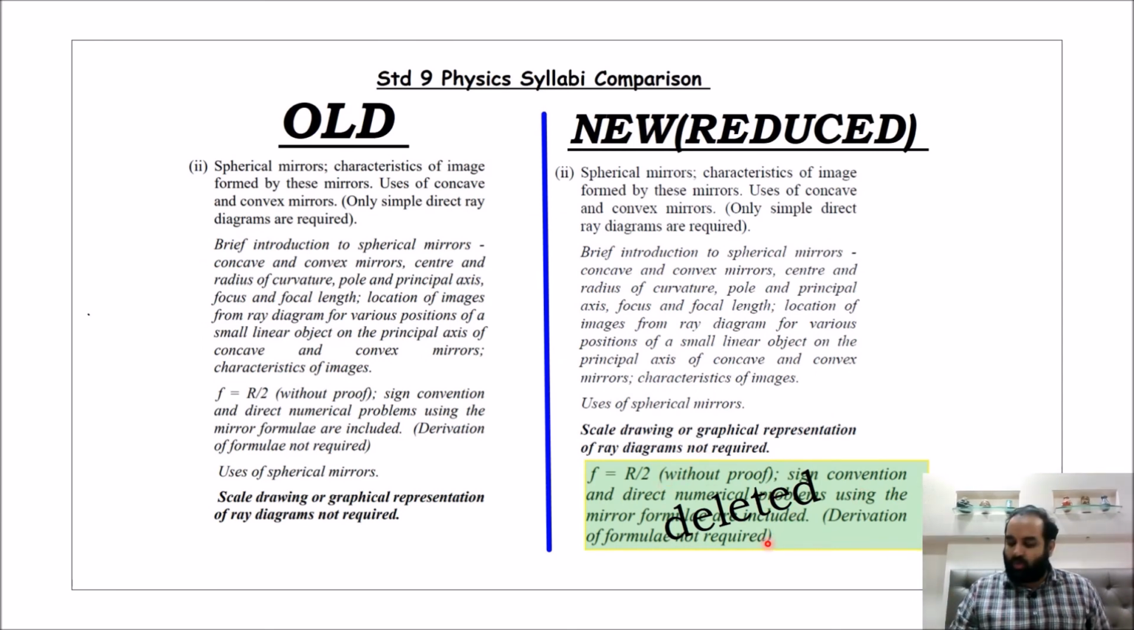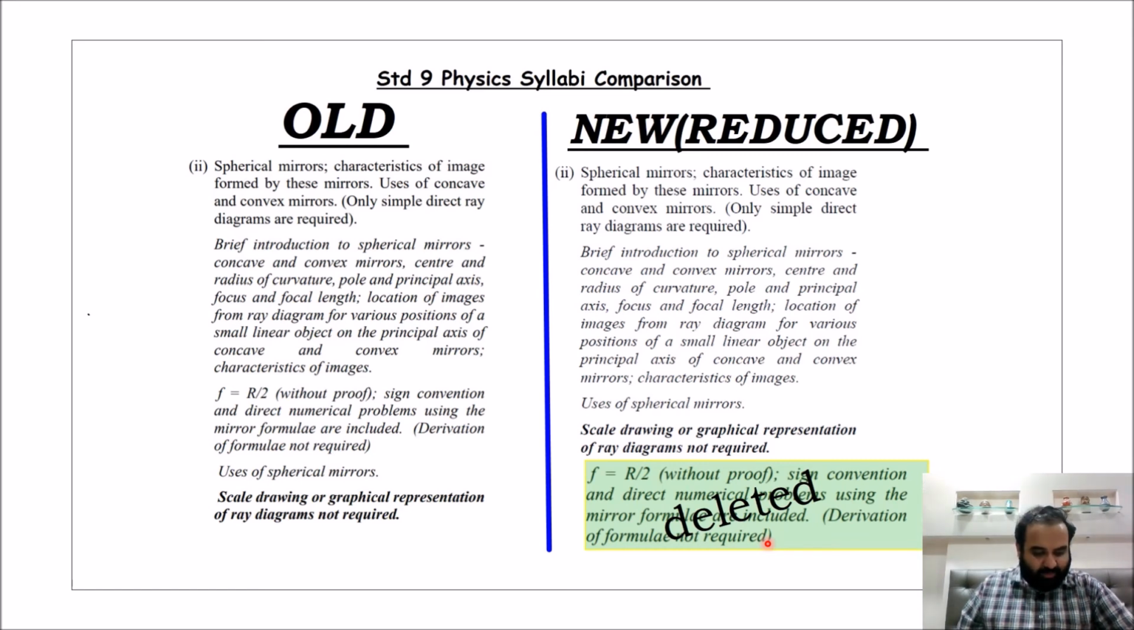So all the numericals related to our mirror formula, 1 upon F is equal to 1 upon V plus 1 upon U, and I upon O is equal to minus V upon U, which is also called the magnification formula, have been removed. But uses of spherical mirrors, that is 7.25, all that part will definitely be there for the light chapter.